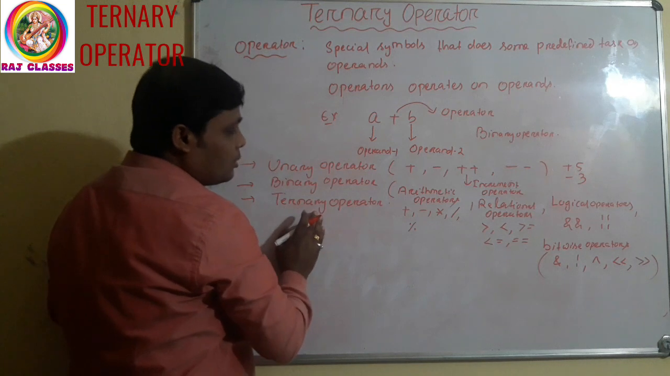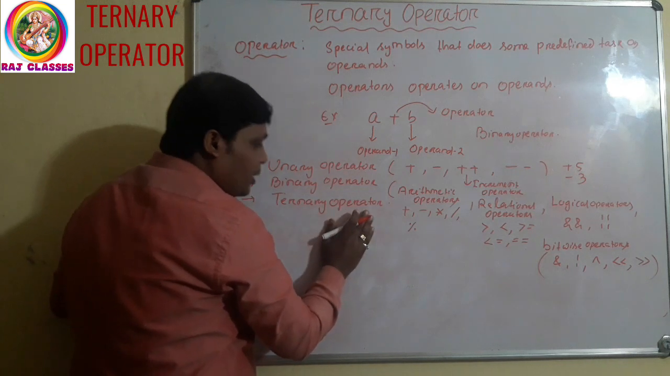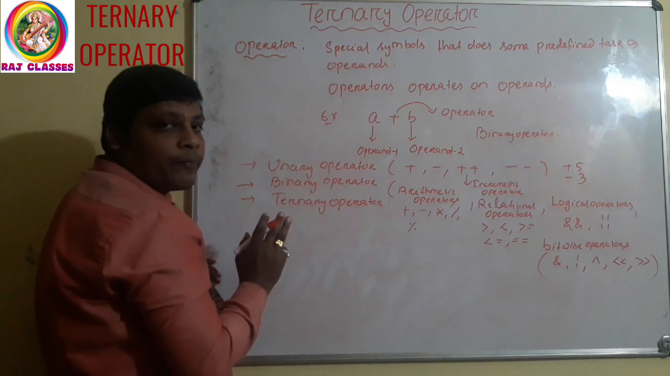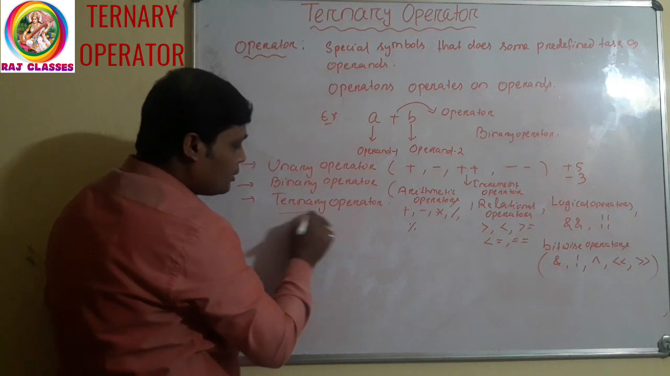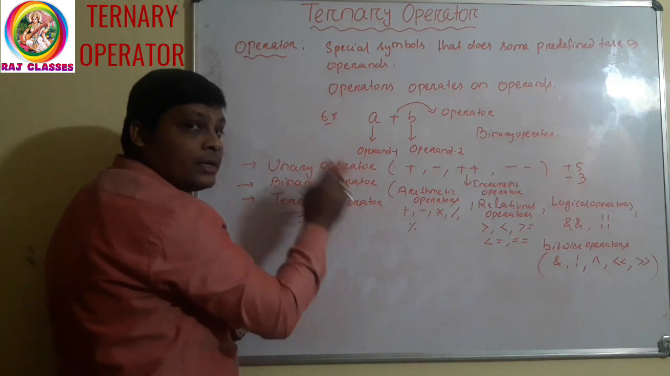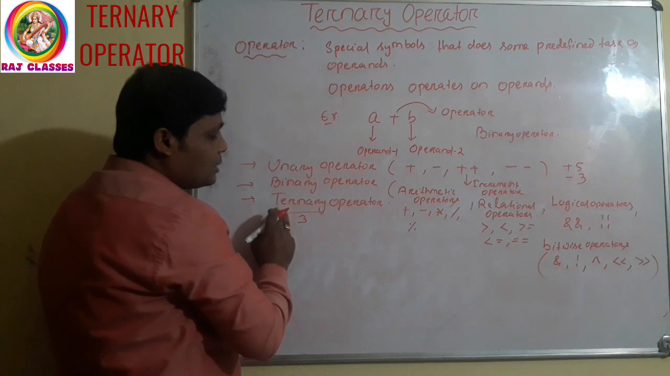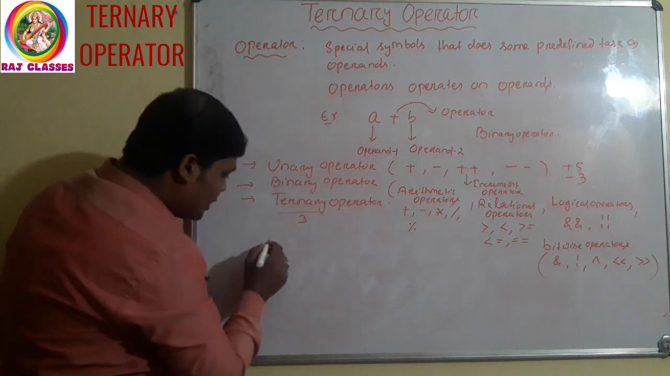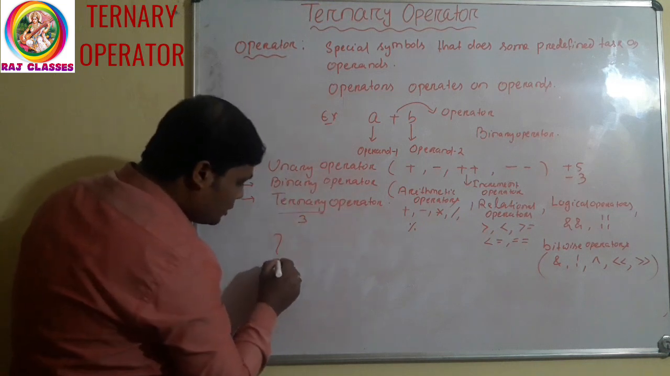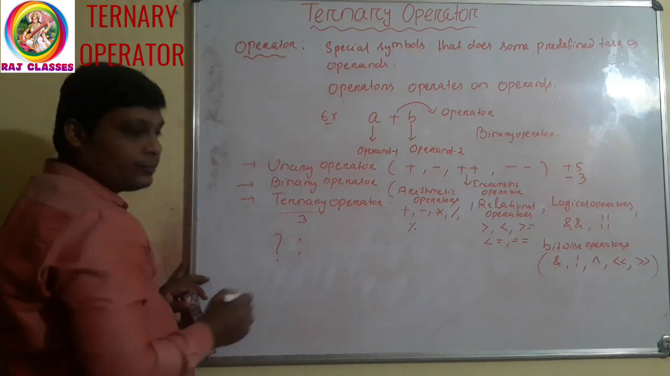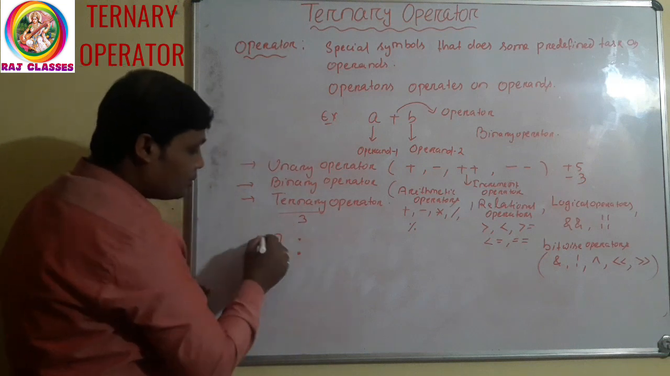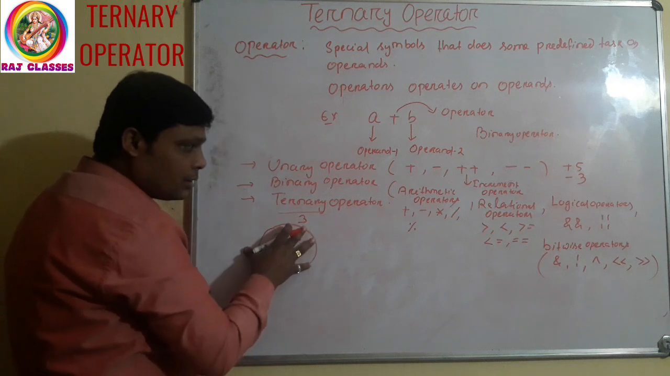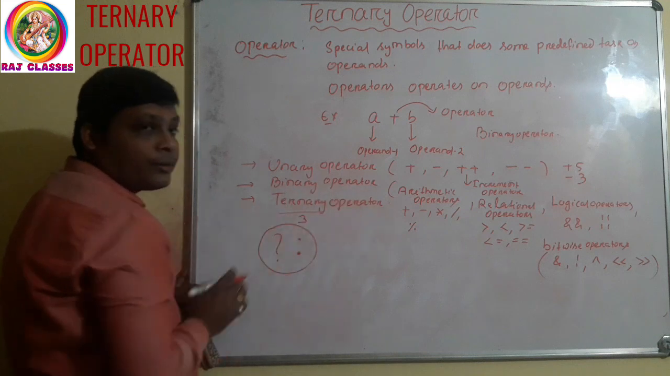Now come to the ternary operator. The operator which has three operands; ternary means three. So the operator which has three operands is called what? Ternary operator. What is the syntax of the ternary operator? Which operator? This question mark and colon. In combination, these two symbols are one. This is called the ternary operator.